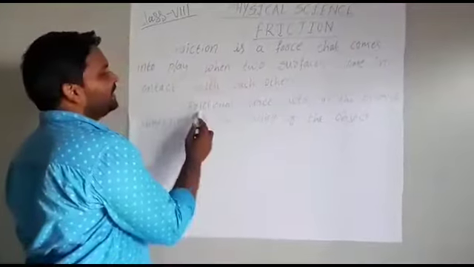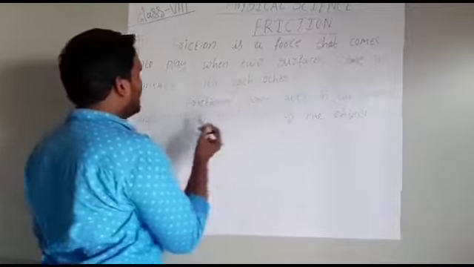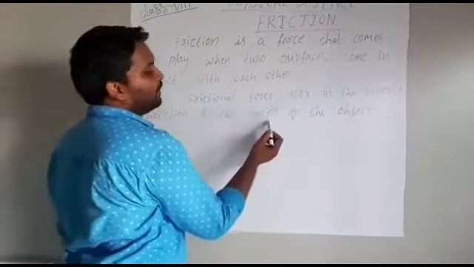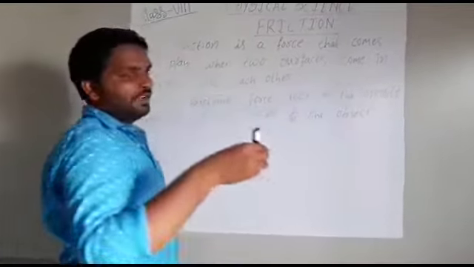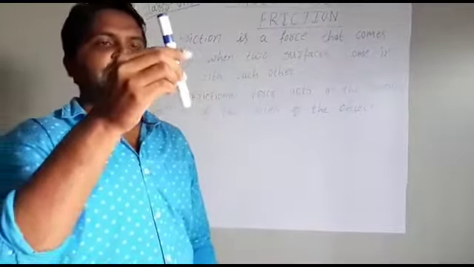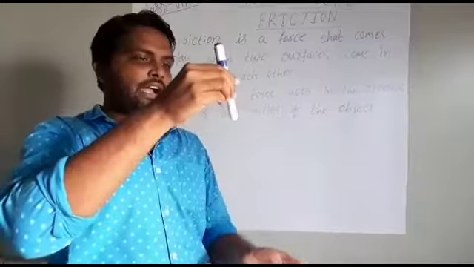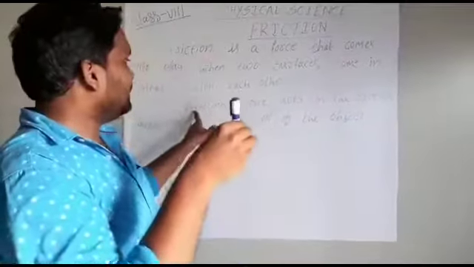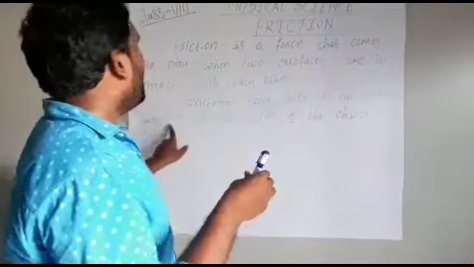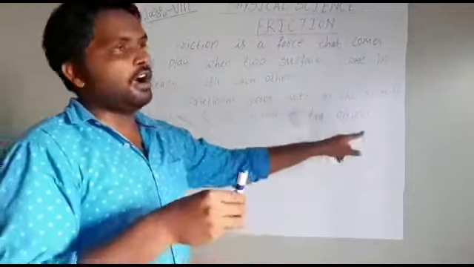So frictional force acts in the opposite direction of the motion of the object. For example, this object is moving this side, and as I told, frictional force acts in the opposite direction of the object.